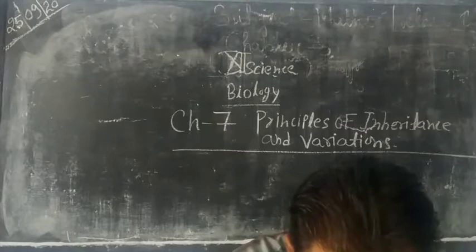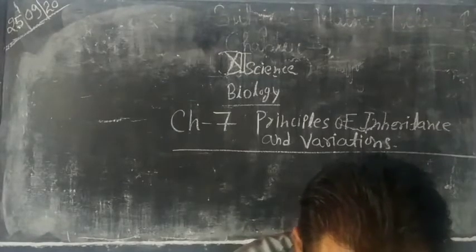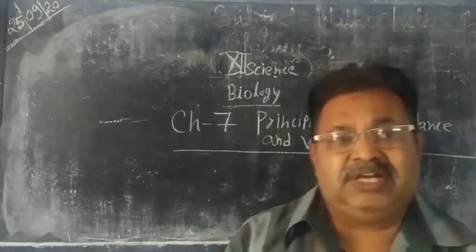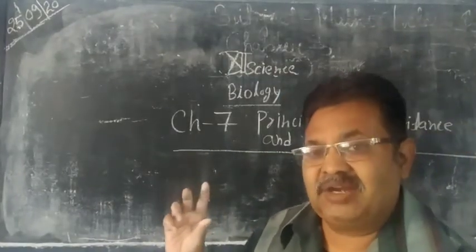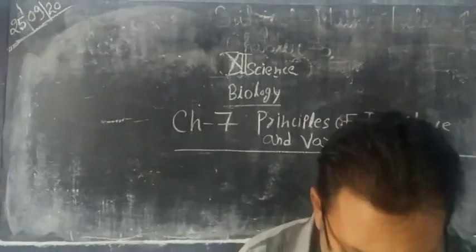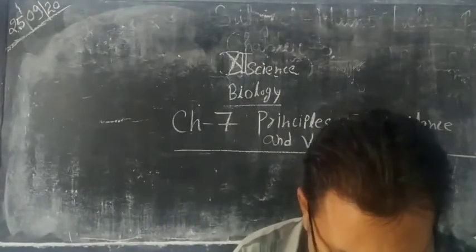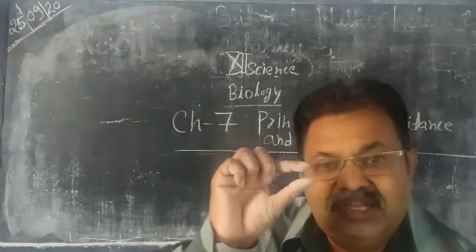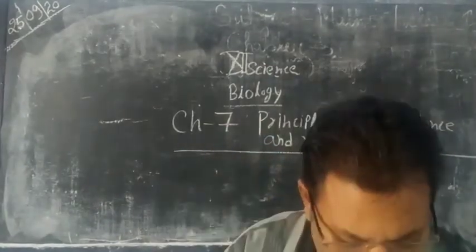According to this theory, the organism is present inside the egg and sperm. The organisms are always present in the sperm and ovum, and after the fusion, miniature, meaning small, organisms are produced.